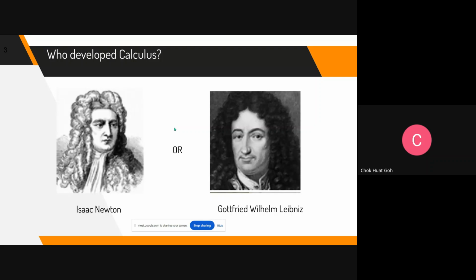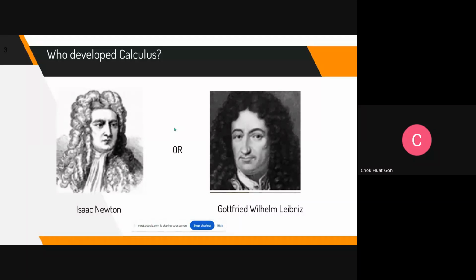Actually, there was a debate, an argument, as to who invented calculus first. Based on the history that I read, which I also verified on the internet and by asking ChatGPT, Newton is said to have shared his work earlier than Leibniz, something like 20 years earlier.